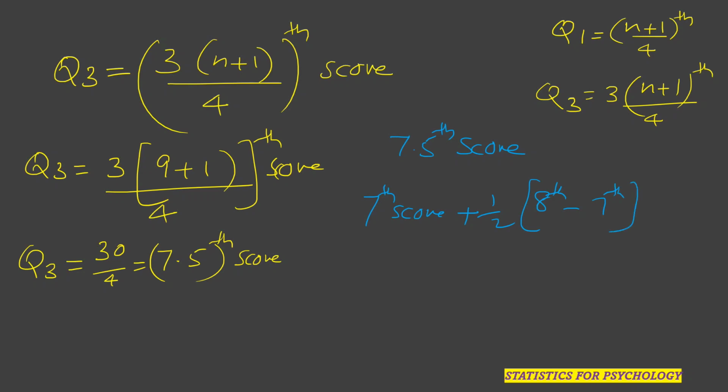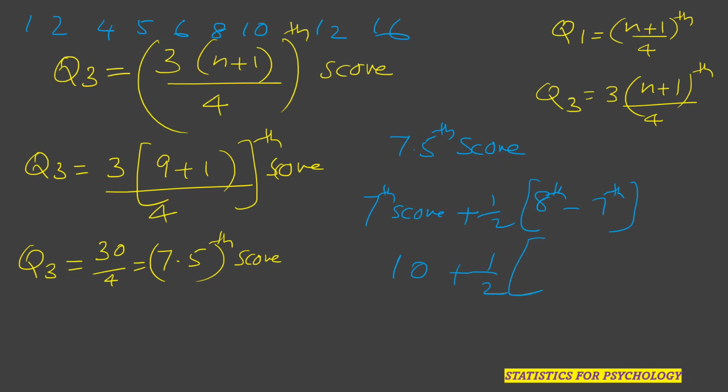So the 7th score we have seen. The 7th score is equal to what? For the 7th score, what was our ascending order? After writing the ascending order, what was our data? 1, 2, 4, 5, 6, 8, 10, 12 and 16. So this was our data. So what was the 7th score? 1, 2, 3, 4, 5, 6, 7. The 7th score is 10. 10 plus half of the 8th minus the 7th.